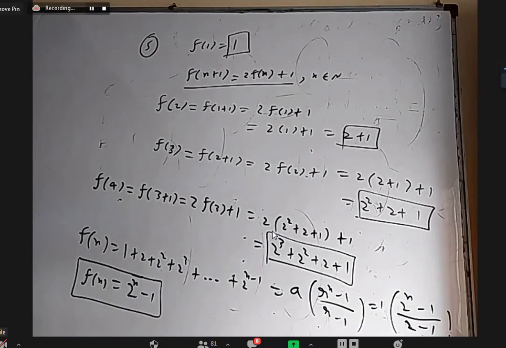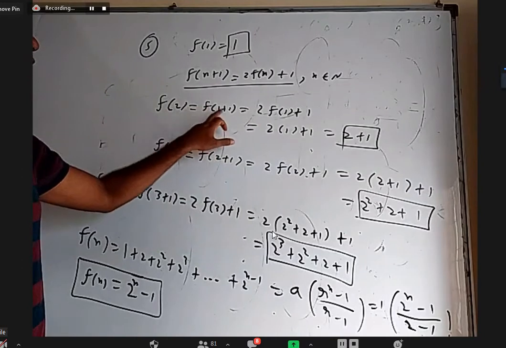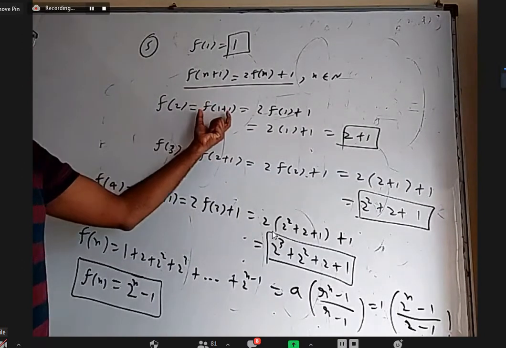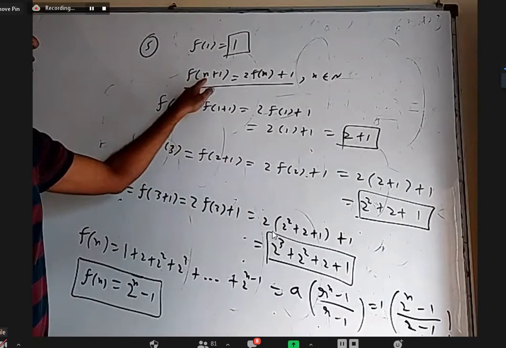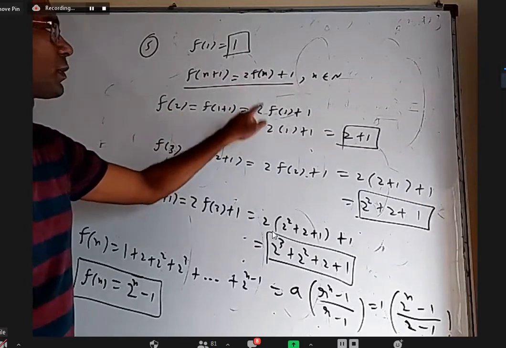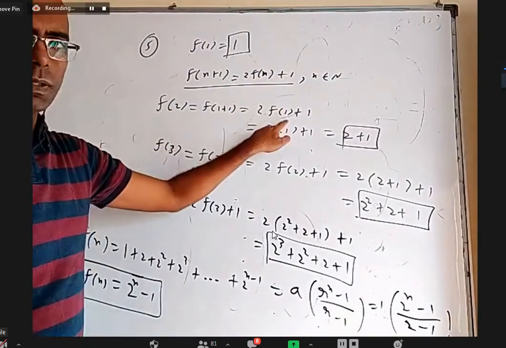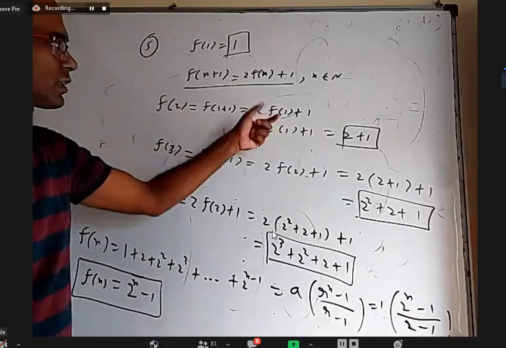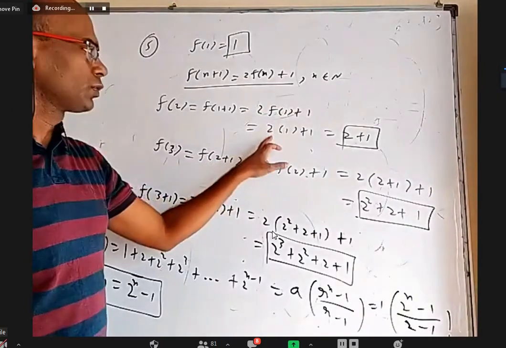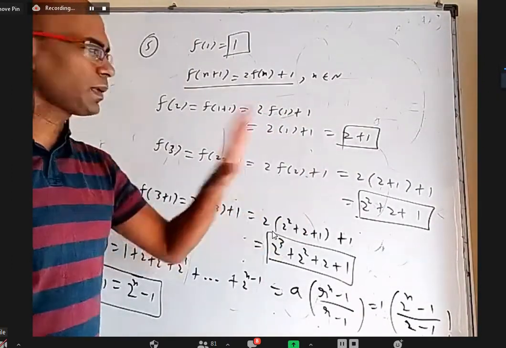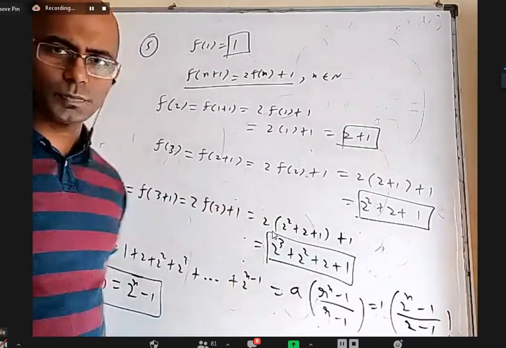Anybody, any doubt regarding this fifth one? Sir, how is f of 2 equal to 2 plus 1? Here, f of 2 is f of 1 plus 1. That means to find f of 1 plus 1 according to this formula, in the place of n, I have to write 1. That's how it became 2 into f of 1 plus 1. But f of 1 is given as 1. So I substituted f of 1 equal to 1. 2 into 1 is 2 plus 1, 3 I can write, but I did not write. I just left it as 2 plus 1.